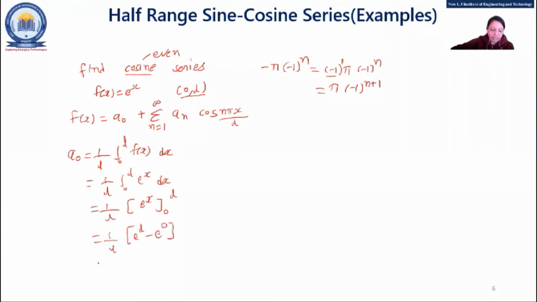So a0 equals 1 upon L, e raised to L minus e raised to 0, and anything raised to 0 is 1. So this is my a0. Is it okay for all or any other answer? Quickly let me know in the chat box. This is the final answer of a0.